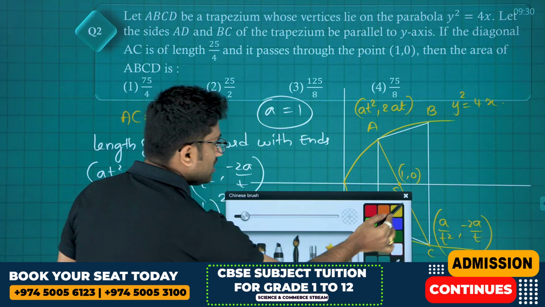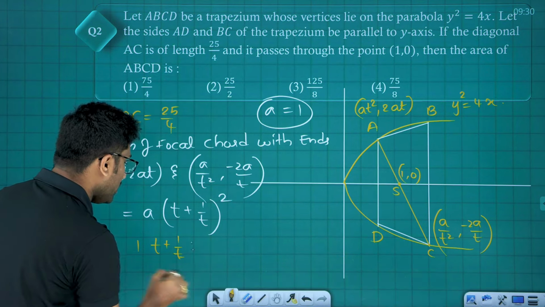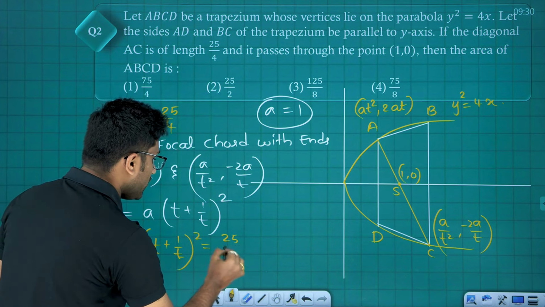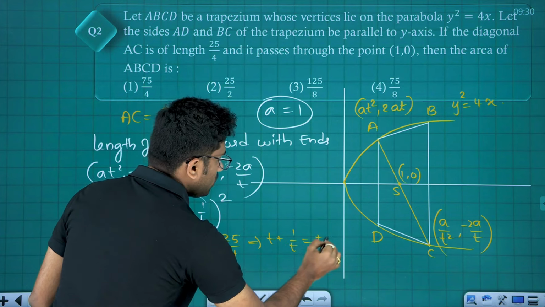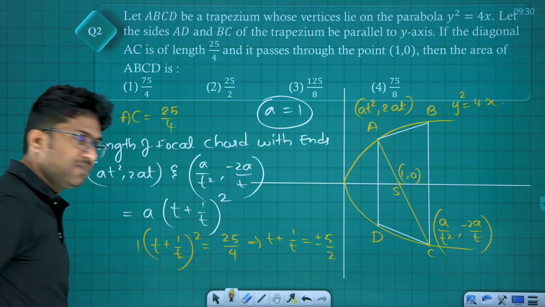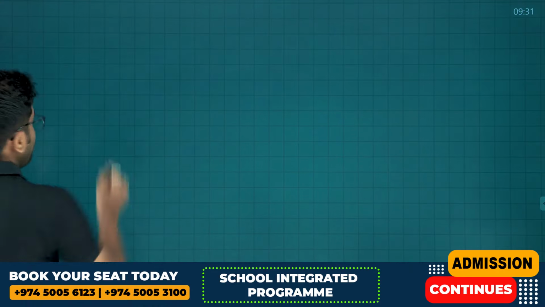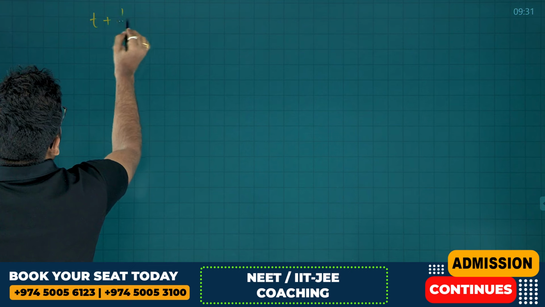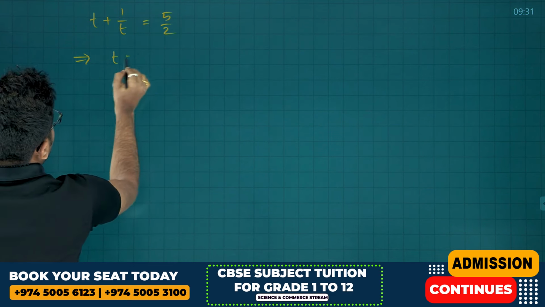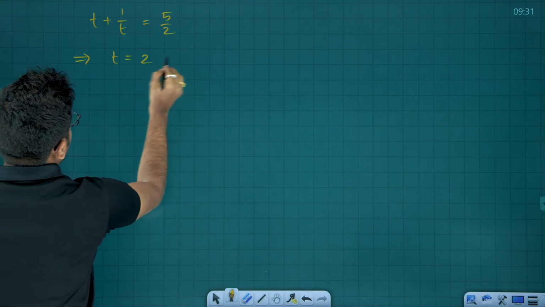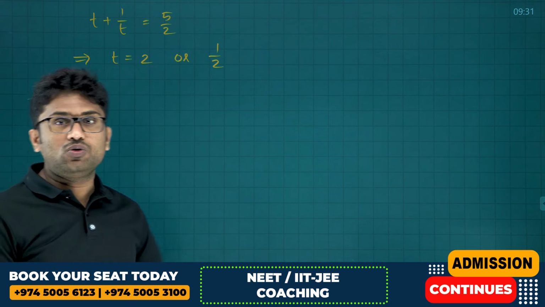Now we equate this, that is 1 into t plus 1 by t whole square is equals to 25 by 4, which implies t plus 1 by t is equals to plus or minus 5 by 2. Okay. Now we can take either 5 by 2 or minus 5 by 2. Suppose if you take 5 by 2, then we get t is equals to 2 or 1 by 2, friends. We can take either 2 or 1 by 2.